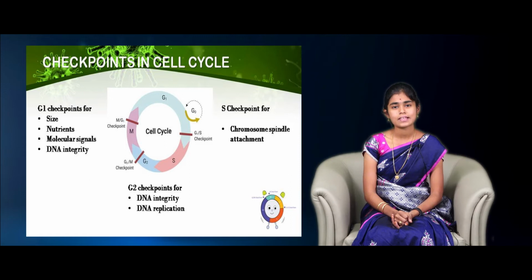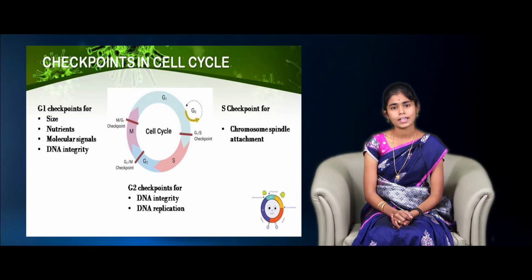We all know the cell cycle is a complicated process, right? In order to make sure everything goes right, we need some checkpoints at the end of each phase. At the end of G1, they check for the size, nutrients, molecular signals and DNA integrity. At the end of S phase, they check for the chromosomal spindle attachments.